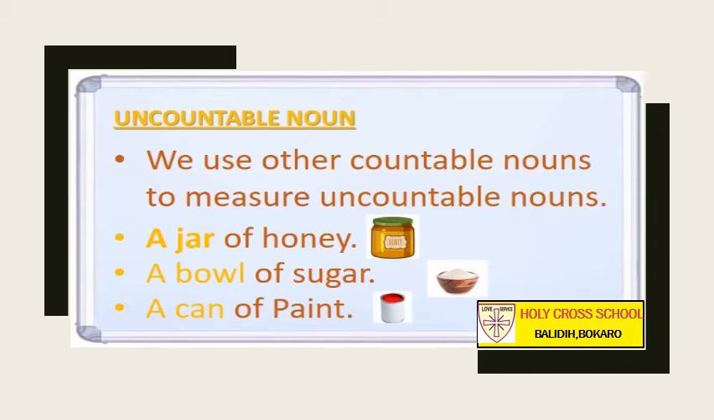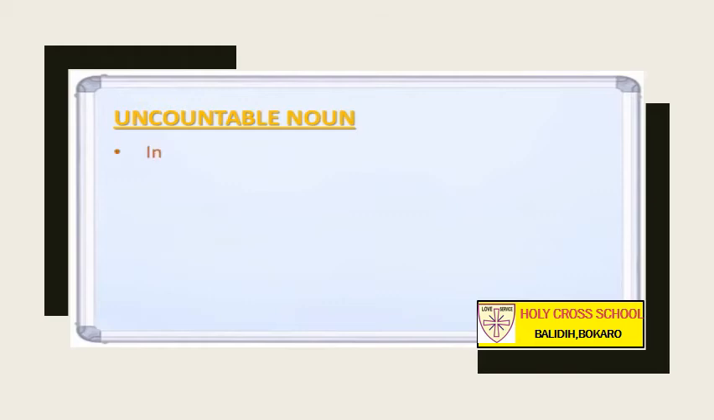a can of paint. Honey is uncountable, but jar is countable noun. So, to quantify the uncountable noun honey, we have used a countable noun jar over here. So, the jar, bowl, can, all these are countable noun used to measure the quantity of uncountable noun.